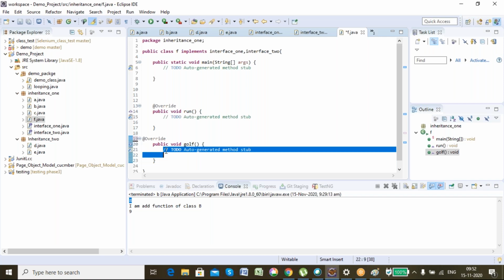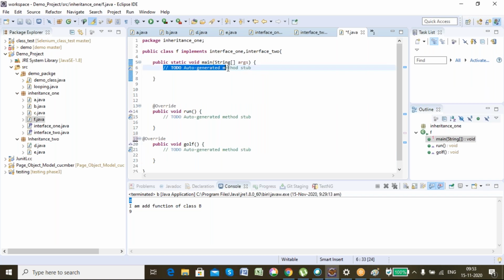So you understood why multiple inheritance using interface is allowed? So you got two differences now, and there are three differences in total. Okay, now I'll tell you the third difference.